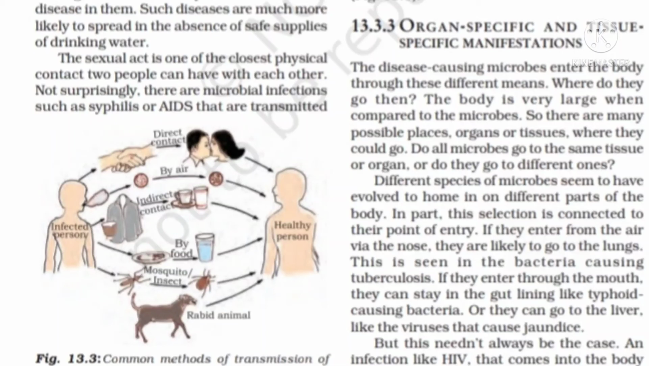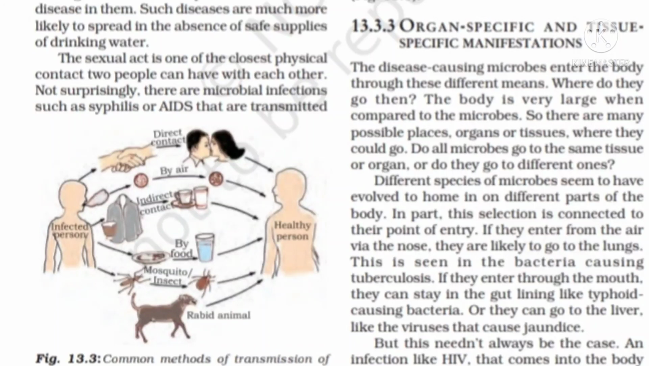Microbes enter from the air into our lungs and cause tuberculosis. Some specific microbes enter through the mouth and reach the liver and cause typhoid, that is jaundice also. Some viruses enter through the sex organs and cause AIDS, that is HIV virus. Some mosquito bites infect the brain and cause brain fever.